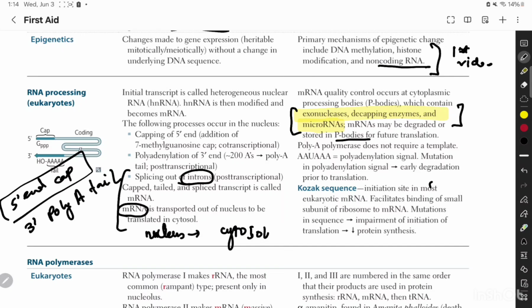You need to remember that the poly A tail that we added does not require a template. So you do not need a template strand for that. And this is the polyadenylation signal.